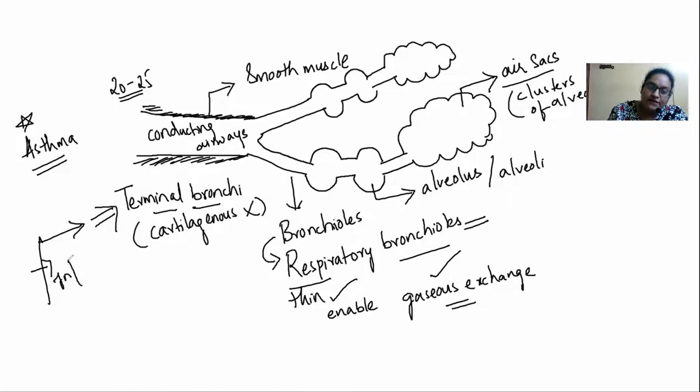There will be inflammation during the asthma, and what happens is there will be excessive secretion of mucus in the terminal bronchi, and this mucus is going to completely plug away. They are going to obstruct the passage here. They're going to completely block away because there is a continuous mucus secretion. So there is narrowing down.